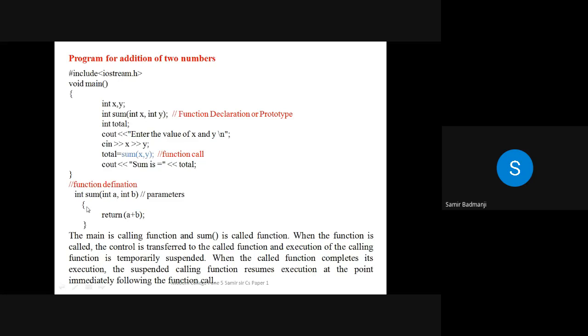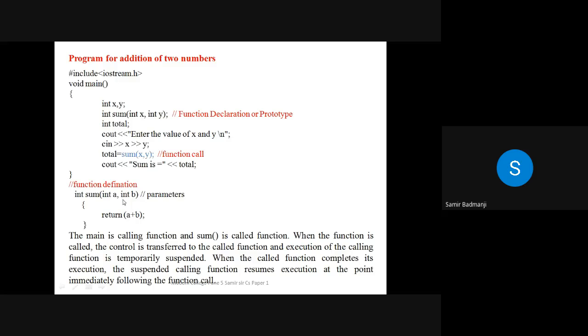So for the function also, there is a starting bracket and end bracket. So you can write down the number of steps, what this function is going to do, whether it is addition, subtraction, or any other thing that you want to do. And you have to just write this here. After the function definition, whatever is there, same thing you have to write it in the function declaration by a comma. See, the name of the variables can be the same.